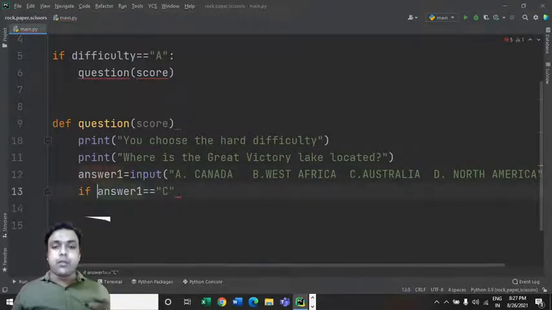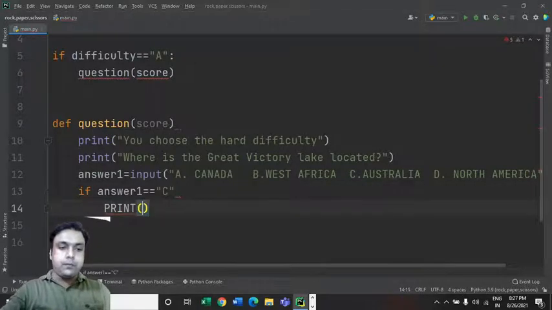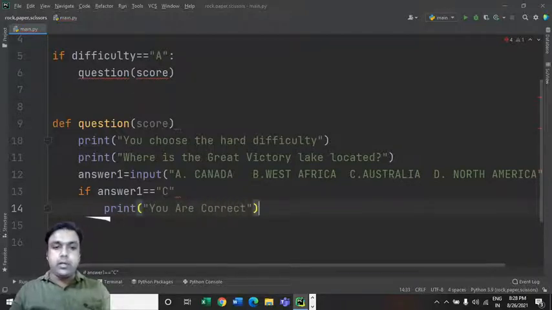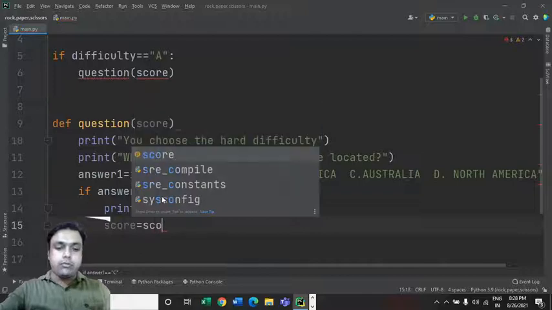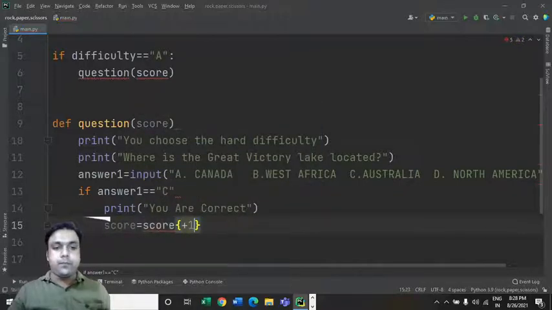So if it is equal to C, let's print, you are correct, right? We can have this in the output, and we would like to increase the score by 1.